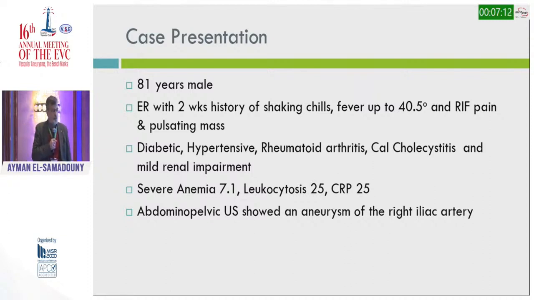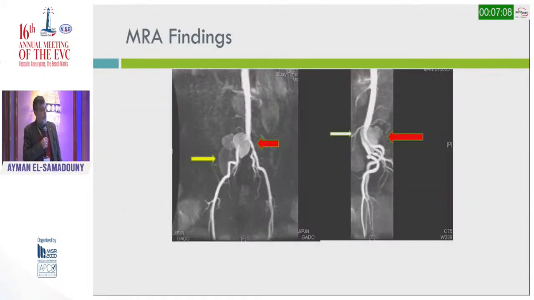The pelvic ultrasound shows an aneurysm of the right iliac artery. Because of the renal impairment, we've done an MRI which showed an almost flush right common iliac artery aneurysm. As you can appreciate with this pointer, this vessel, which is the right kidney, is an ectopic kidney, with the last lumbar artery replacing the renal artery. So we are in a dilemma what to do, and let us get the patient to the ICU.